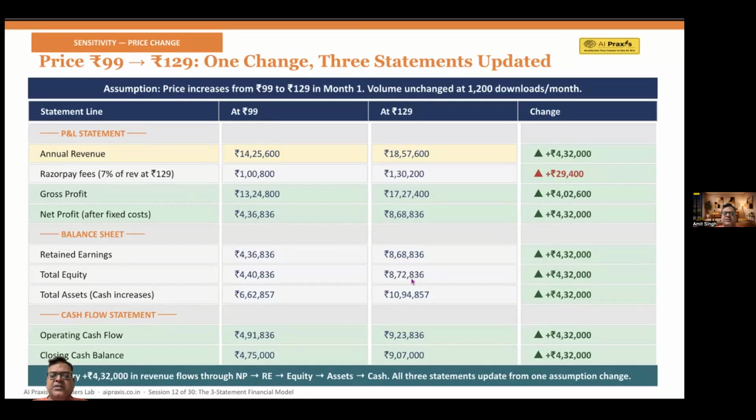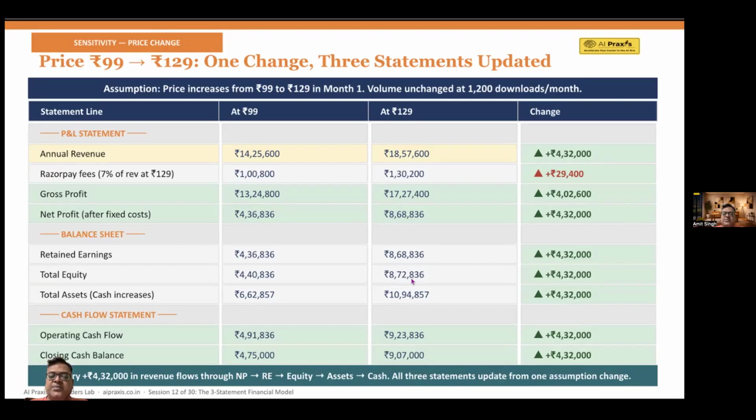That is the first one. So now 1200 will be multiplied by 129. And you know what happens? Now it is 18 lakhs 57,600 compared to 14 lakh 25,600. So there's an increase of 4 lakh 32,000 rupees, right? Now you look at the Razorpay fees. Obviously, when you look at this 129, because 2% you have to give. Now this is increased from 1 lakh 80,000 to 1 lakh 30,200. So there's an increase of 29,400.